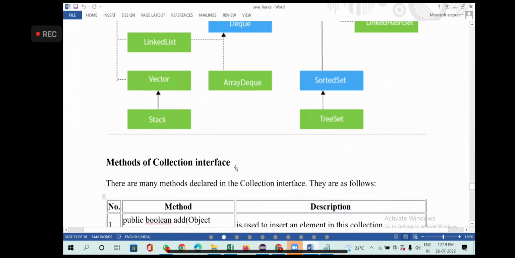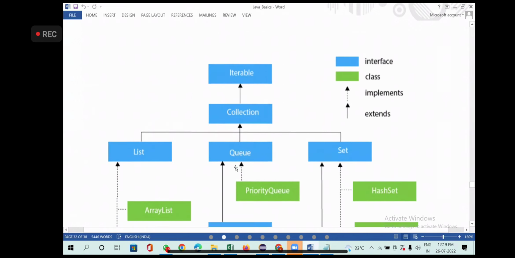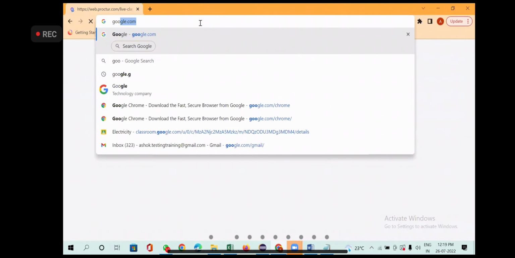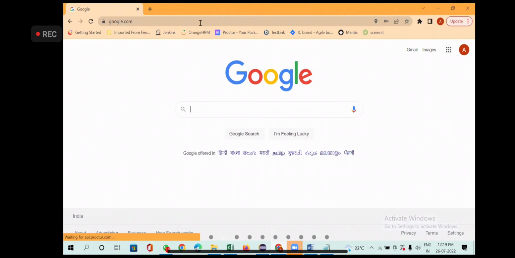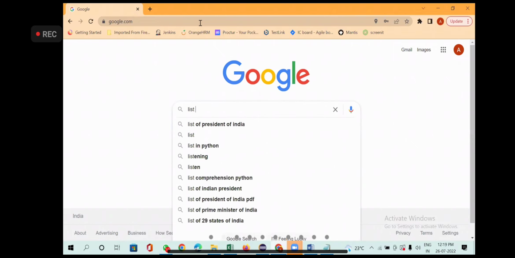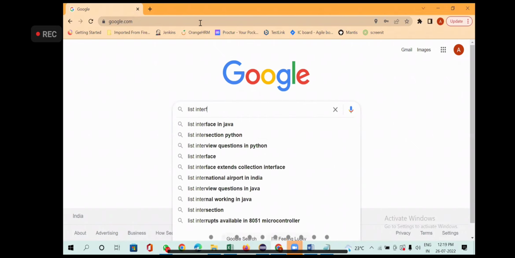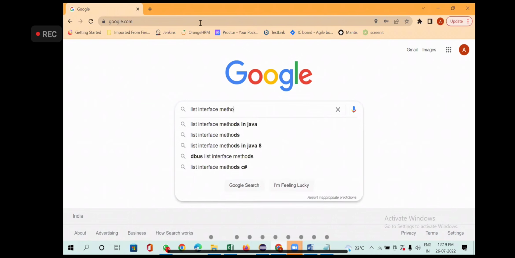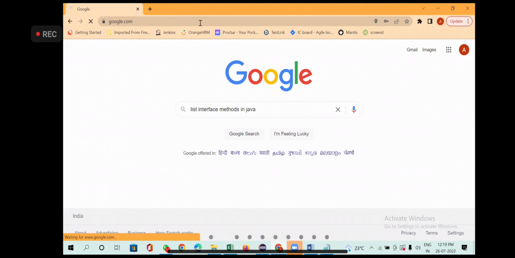Now I just wanted to check how many methods I have in the list interface. Just go to Google. No one will ask you, don't worry, how many methods collection has or how many methods list has. Now I wanted to know the list interface methods in Java.